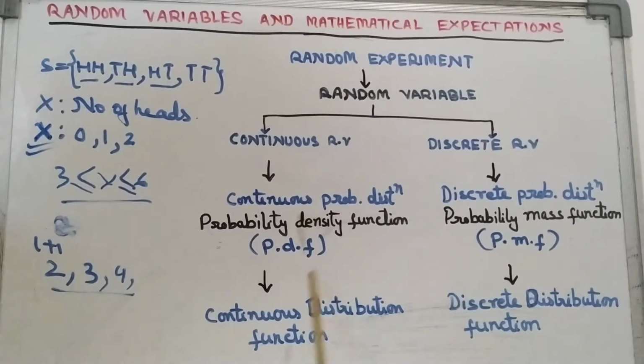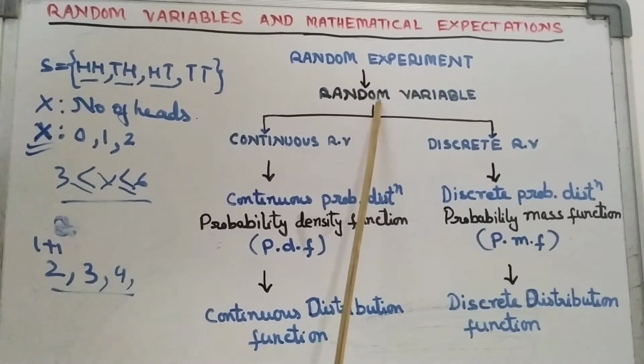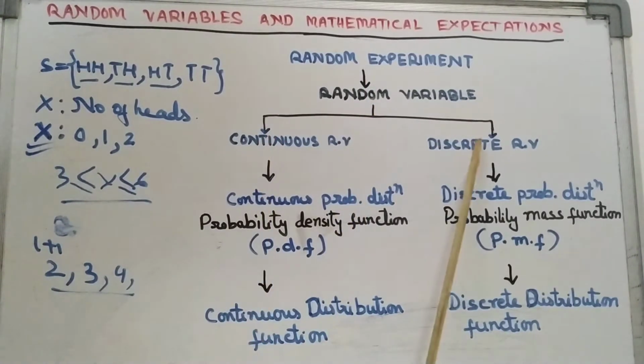So always remember, when we talk about the distribution function, it is the cumulative of the probability function. Okay, the cumulative of the probability of a discrete random variable is called the discrete distribution function. Later on we will study this topic separately. I am giving a rough idea about what is in this chapter. So once again I am repeating, random variables come from random experiments. These are of two types, discrete and continuous.